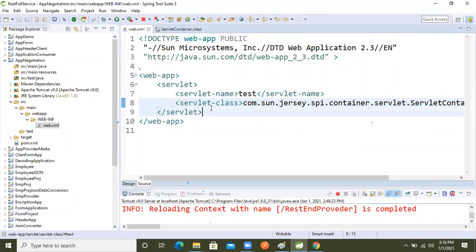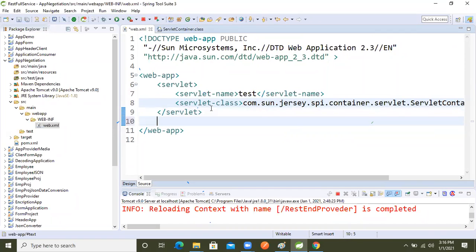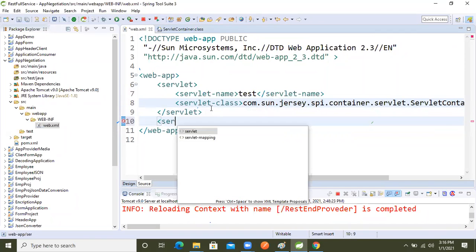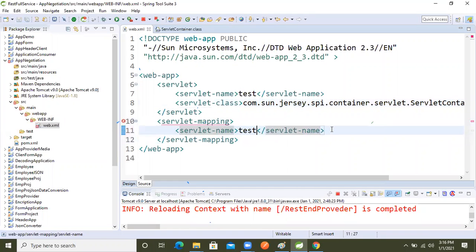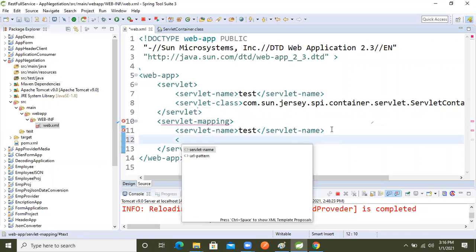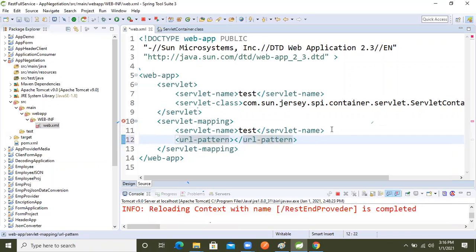After pasting that, servlet mapping. Inside that, again we will take servlet name, right? Servlet name test, right? Inside that we specify the URL pattern, right? Inside that I'm taking rest, after that anything, okay? Now our front controller is configured, right?